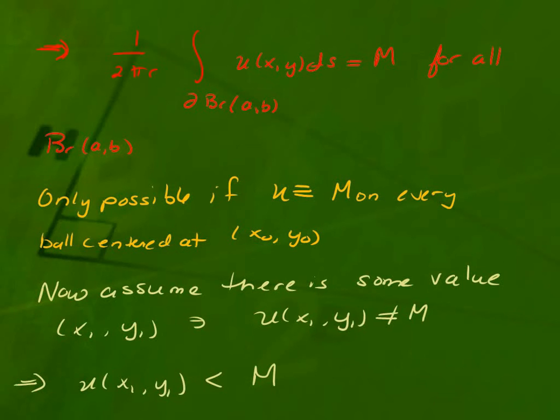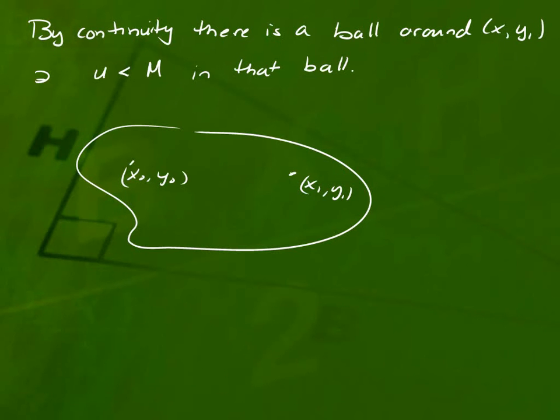Now assume that there is some value, since I'm assuming that it's not constant, then there's some value out there far away from x0, y0, where it's not M. Since M is the maximum, I know it has to be smaller than M. Agree? And it's strict.